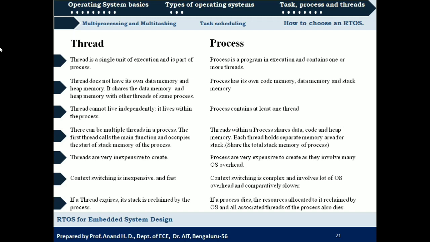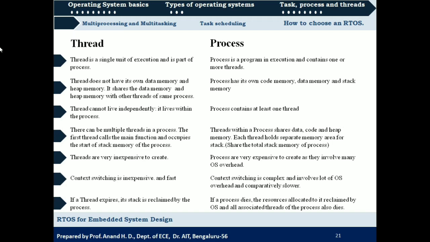Next, if a process dies, the resources allocated to it are reclaimed by the operating system and also all the associated threads of the process die. So if a process expires, the memory or any other system resources related to that process will be reclaimed by the operating system, and all the threads which were created by that process will also die.